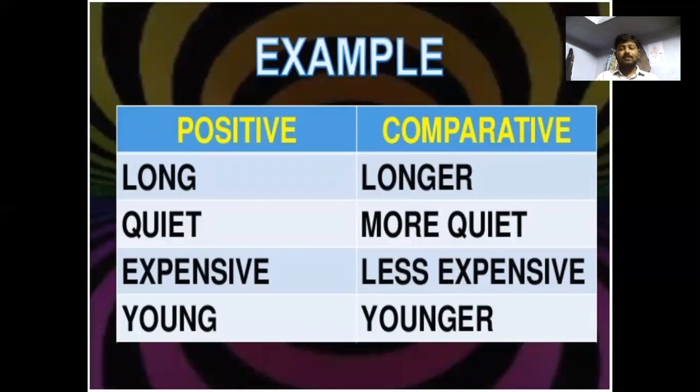Going through the positive and comparative: long, longer, with er. Quiet, more quiet. Expensive, less expensive or more expensive. Young, younger.